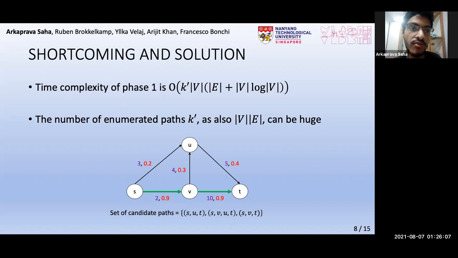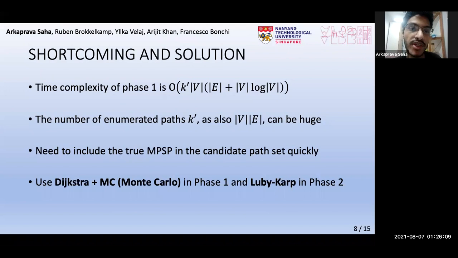So to mitigate this problem, we need to enumerate the MPSP in the candidate set quickly without enumerating all shorter paths. So what do we do? We use Dijkstra plus Monte Carlo in phase 1, while phase 2 remains the same, that is Brokkelkamp.